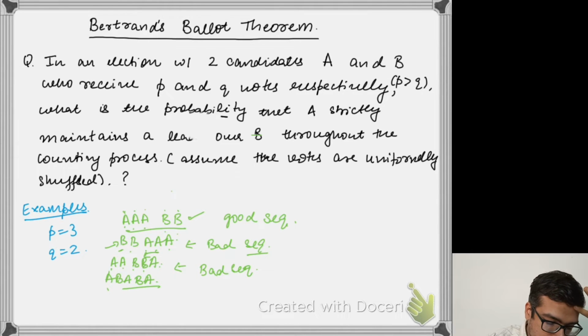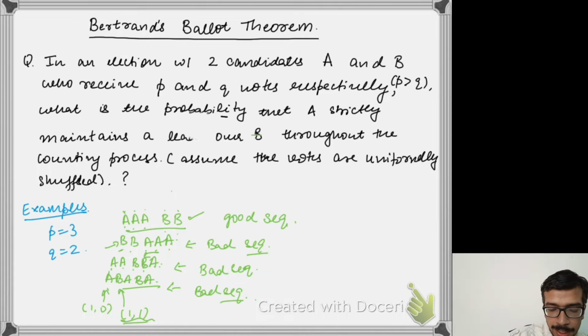In the last one we see one vote for A, 0 for B, followed by 1 vote for A, 1 for B. So as soon as I get 1 1, it means that it is a bad sequence, because A is not maintaining a lead right now. After the second vote it looks like a tie, so I would not call it a good sequence.